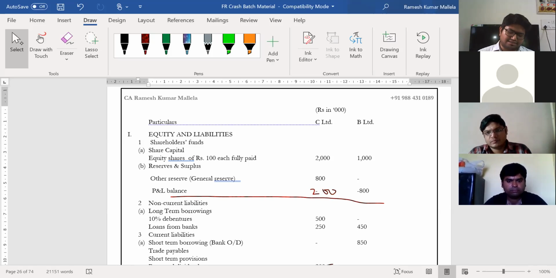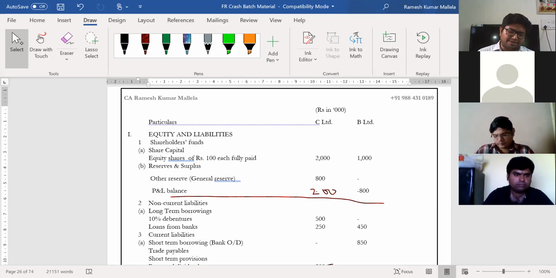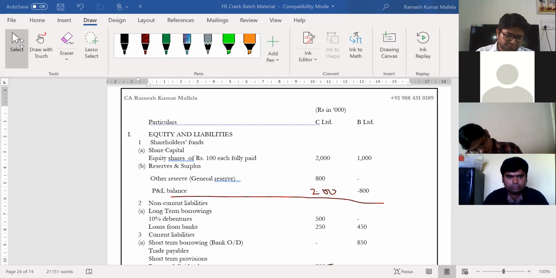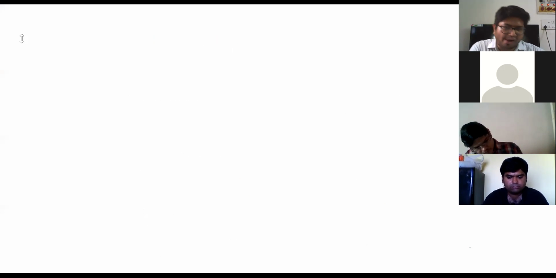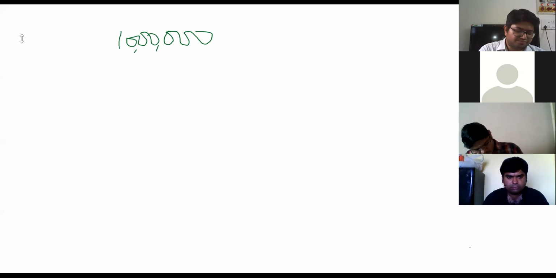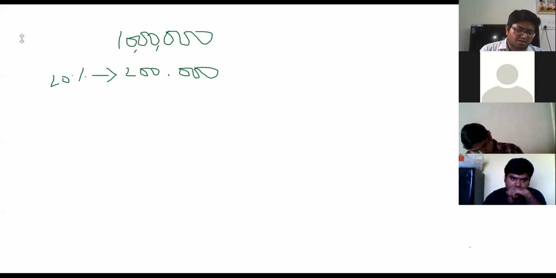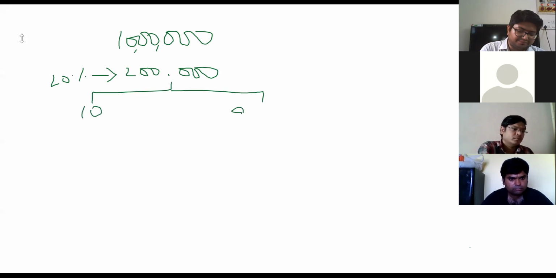So first of all, let us calculate the number of shares held by him. Amounts are given in thousands. Let us calculate exactly how much this fellow holds. 1,000 thousand is given as share capital of B Limited. In this, 20% is held by C, which is 2 lakhs. Out of this 2 lakhs, it is split in the ratio of 10 and 90.